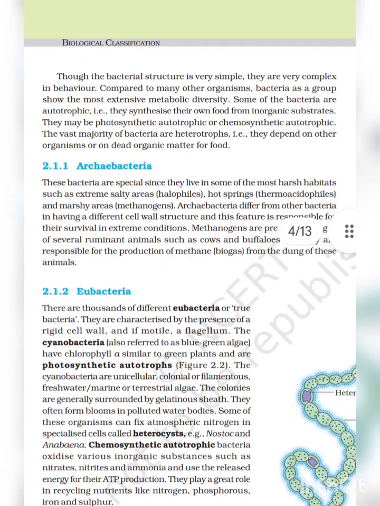Though the bacterial structure is very simple, they are very complex in behavior. Compared to many other organisms, bacteria as a group show the most extensive metabolic diversity. Some of the bacteria are autotrophic, that is, they synthesize their own food from inorganic substrates. They may be photosynthetic autotrophic or chemosynthetic autotrophic. The vast majority of bacteria are heterotrophic, that is, they depend on other organisms or dead organic matter for food.